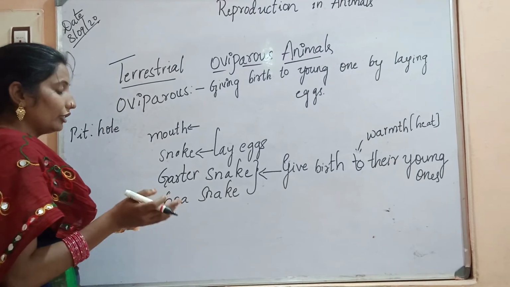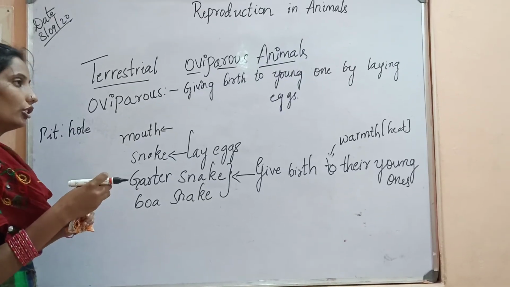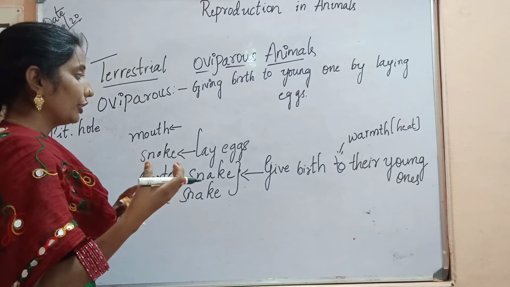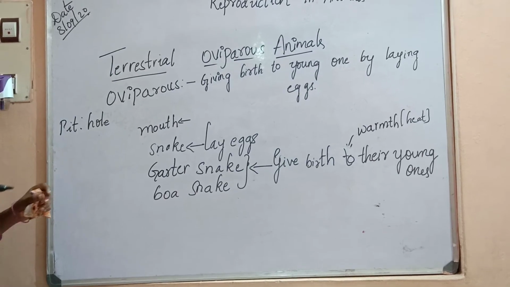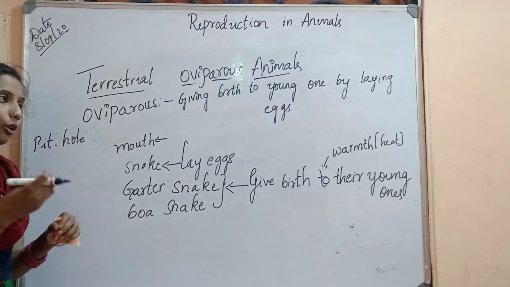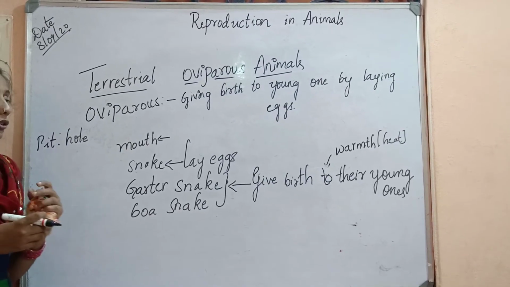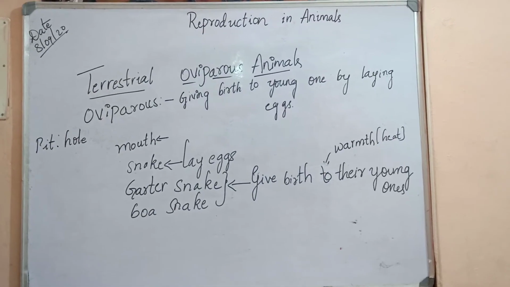If they lay eggs, predators may eat them, or they may not get effective heat from the sunlight. Due to these disadvantages, they directly give birth like us. The small baby snakes develop inside the mother's womb, and slowly the small snakes come out.